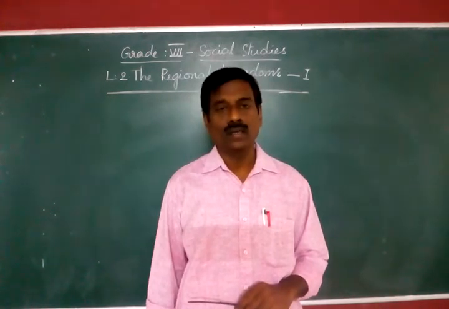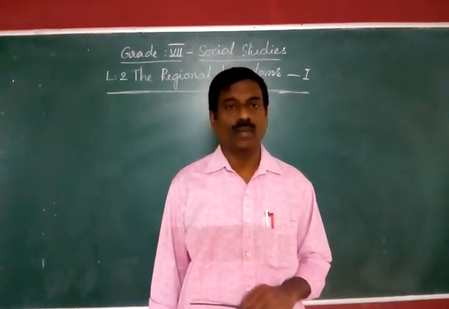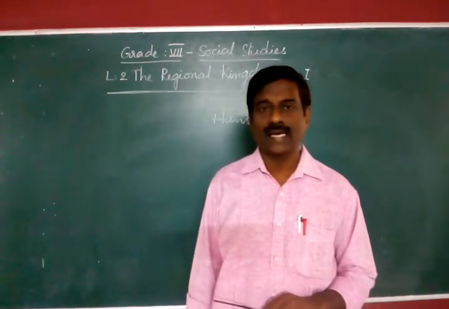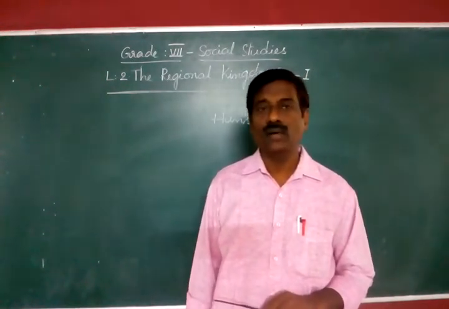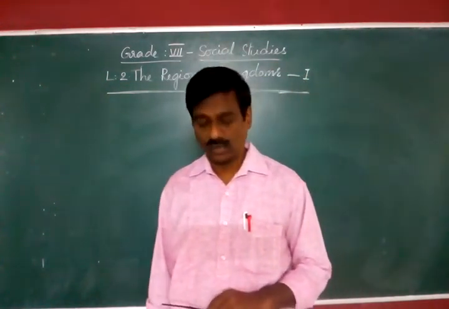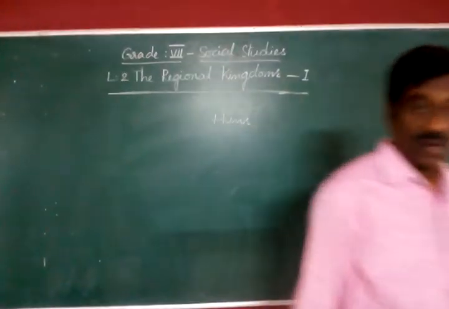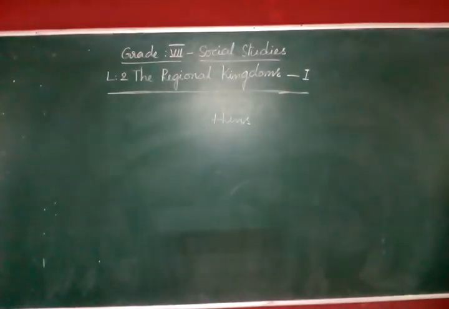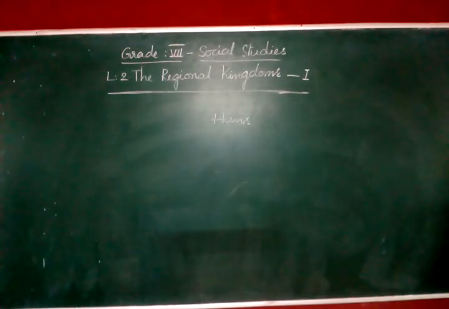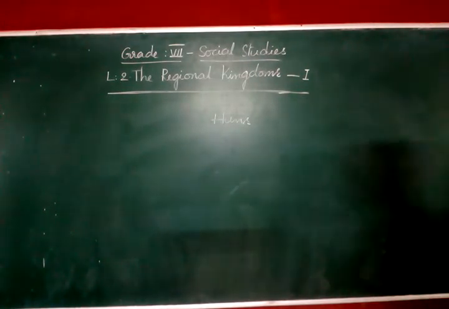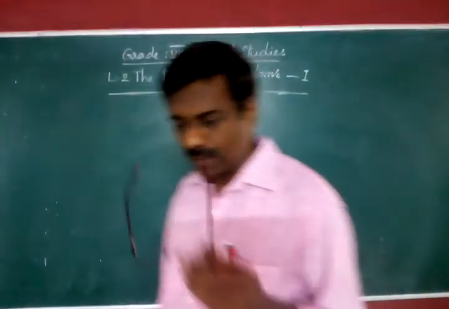Following their route, another community of great warriors entered India. They were named Rajputs. These Rajputs were warlike people.